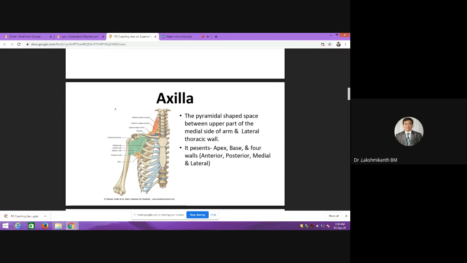The anterior and posterior walls are formed by muscles, the fascias, and the vessels and nerves supplying them. Next, the medial wall is formed by the ribs and the serratus anterior. The posterior wall is also formed by the scapula, the subscapularis and so on, and the lateral wall is formed by the bicipital groove.